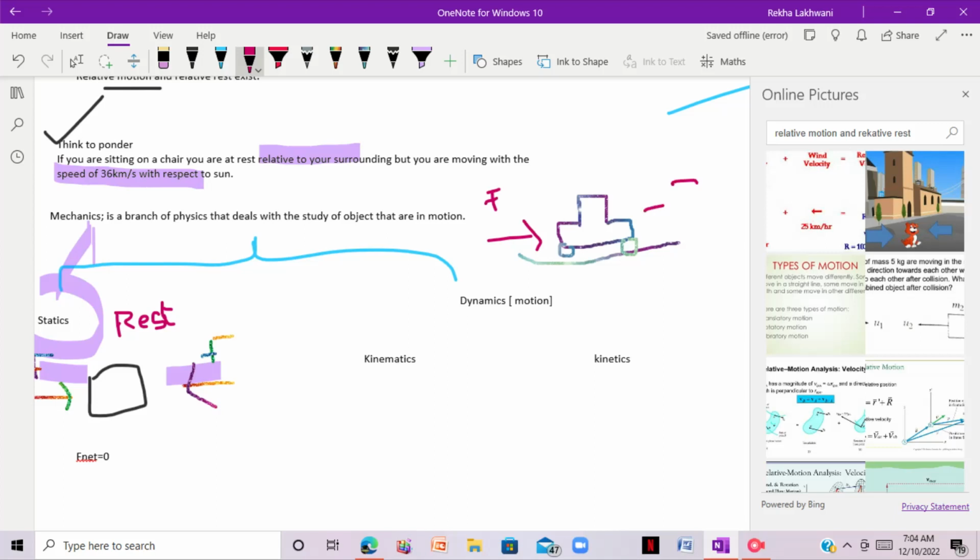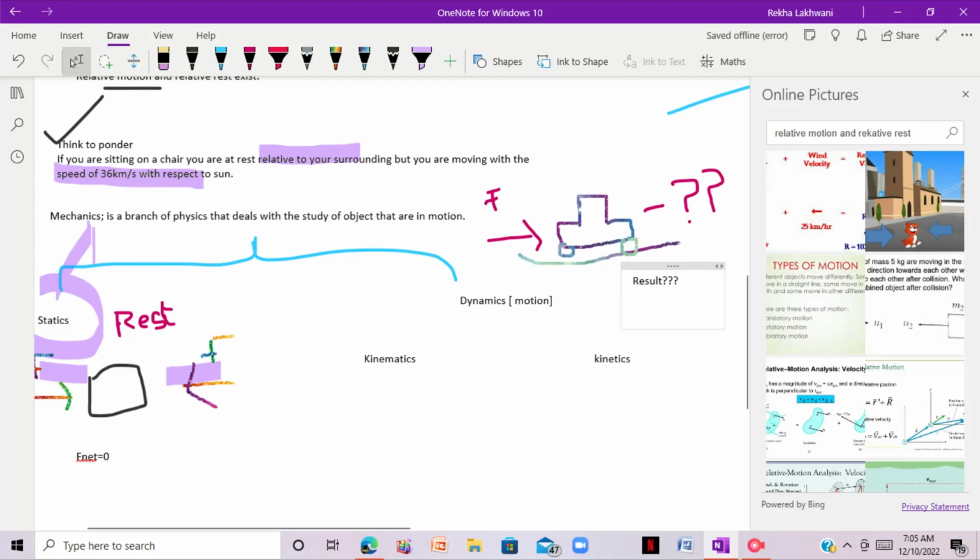In kinematics, we don't have any interest in knowing what the causes of motion are, what factors influence the motion. Here we deal with pure motion. Dynamics is divided into kinematics and kinetics.